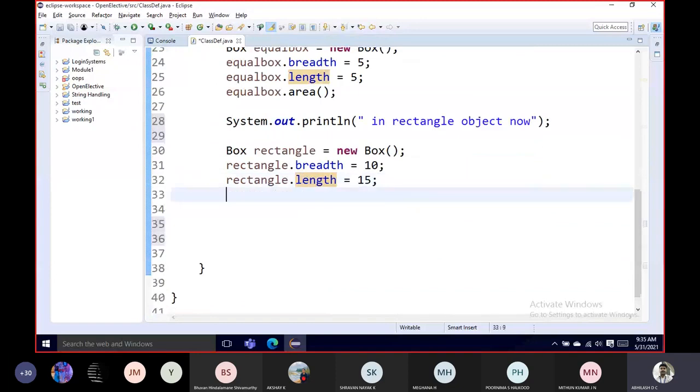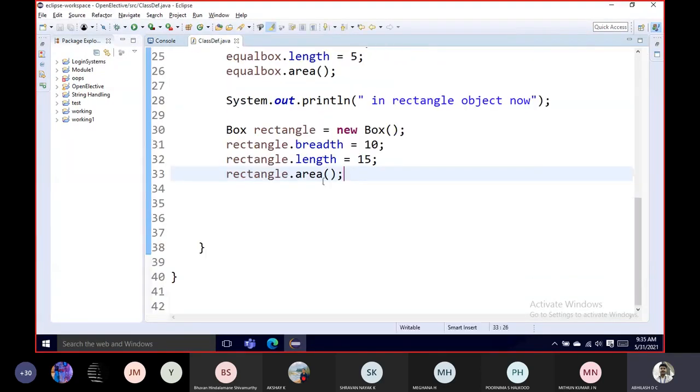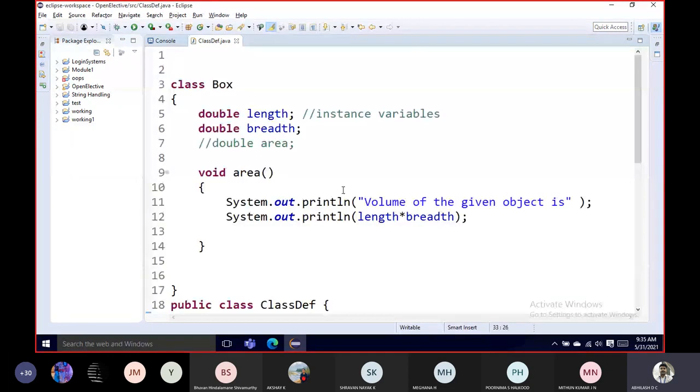So what I do is I call the area method for the rectangle. Rectangle dot area. It now calculates the area regarding the rectangle's breadth and length. Executing this statement: inside the main class now, volume of the given object is 25. In rectangle object now, volume of the given object is 150. All right. Similarly, you can create as many values as you want.